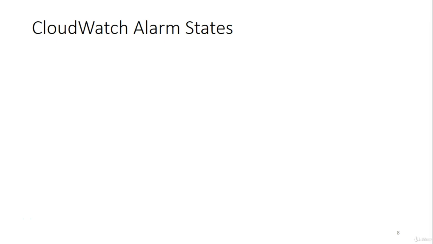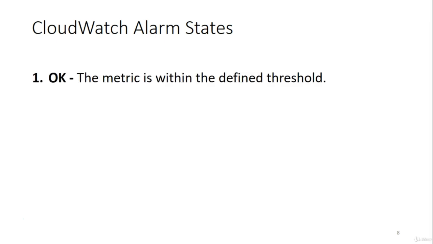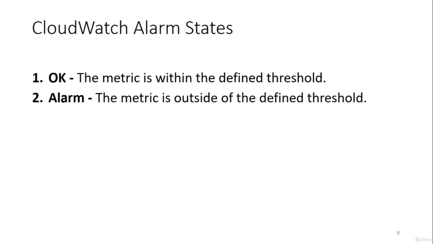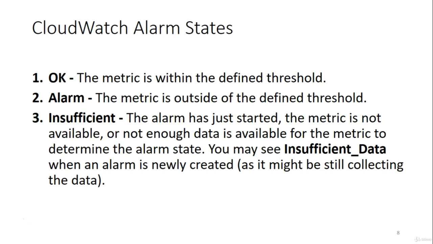So we've seen CloudWatch alarm states while doing the lab. So what are they? The first alarm state is okay, the metric is within the defined threshold. The second one is alarm, that is the metric is outside the defined threshold. And the third one is insufficient data, that is the alarm has just started, the metric is not available, or not enough data is available for the metric to determine the alarm state. You may see insufficient data when an alarm is newly created, as it might be still collecting the data. So we have seen this as well.